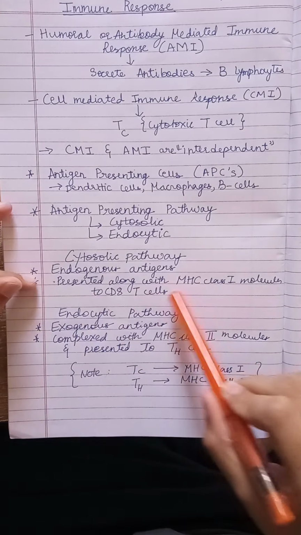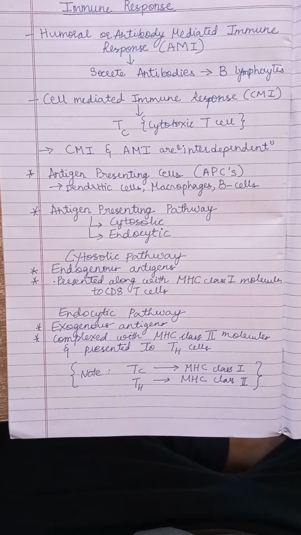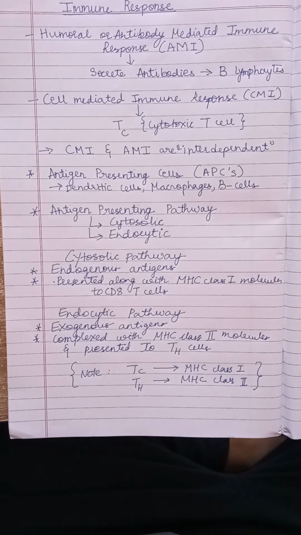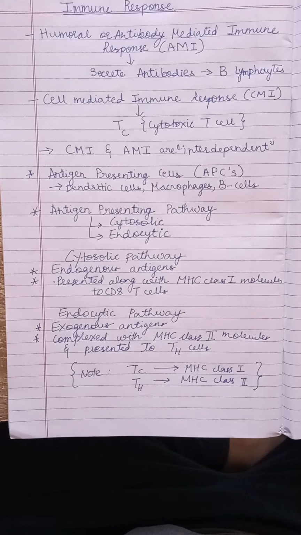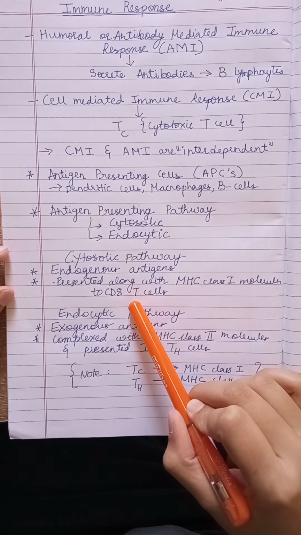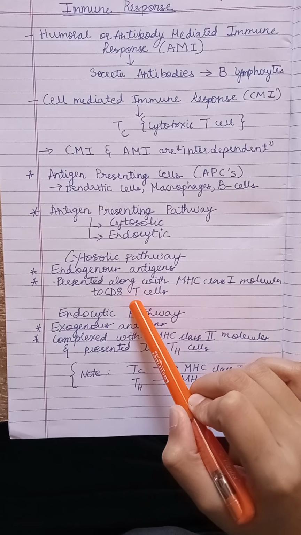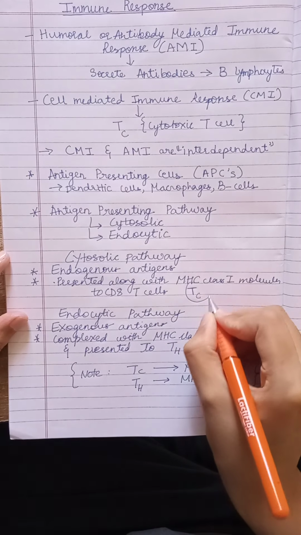These are presented along with the MHC class 1 molecules to the CD8 T cells. Once the endogenous antigens, such as viral antigens and tumor antigens, are processed, they are presented along with MHC class 1 to the CD8 T cells, or rather you can say cytotoxic T cells, TC cells.